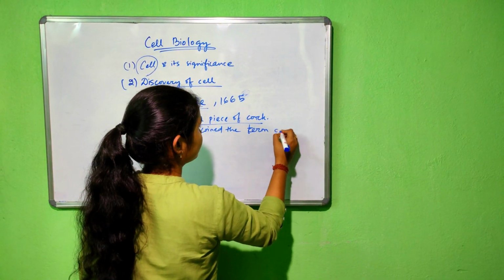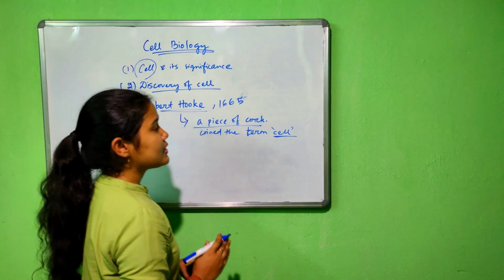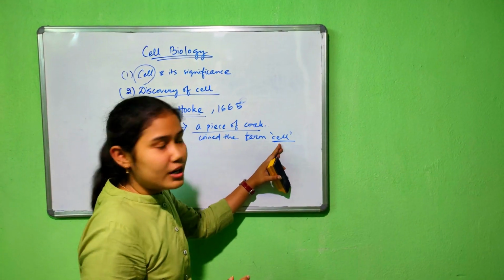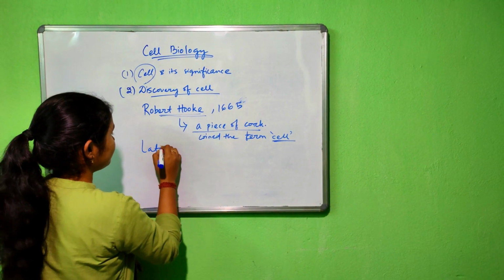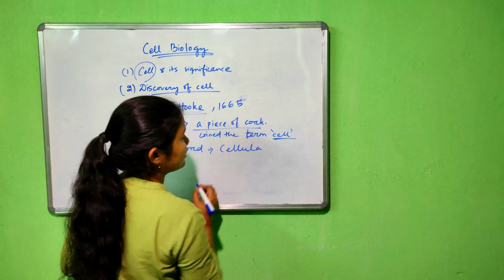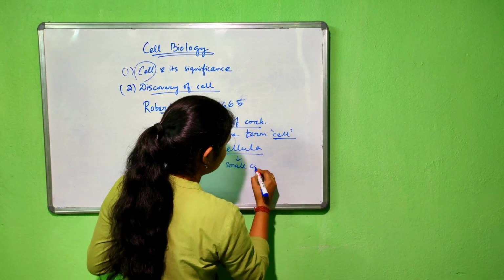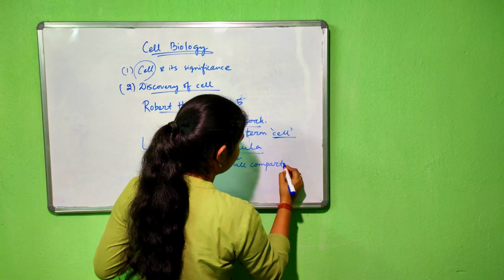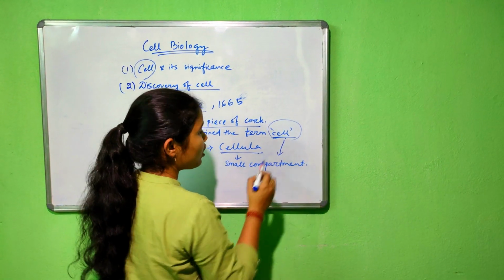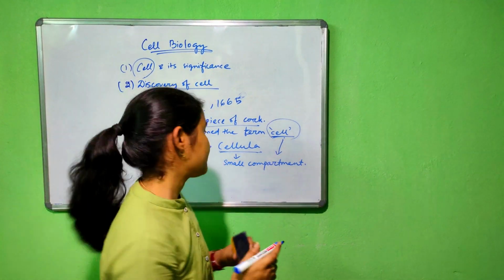So who coined the term cell? Robert Hooke coined the term cell. Actually cell comes from a Latin word, cellula. Cellula means small compartment. So we can say, what is the cell? Cell is a small compartment which is the structural and functional unit of life.